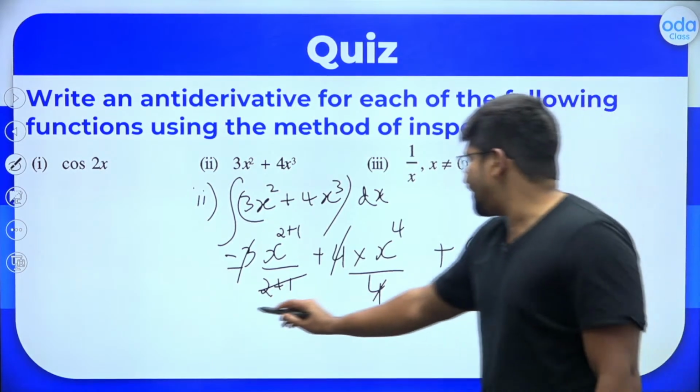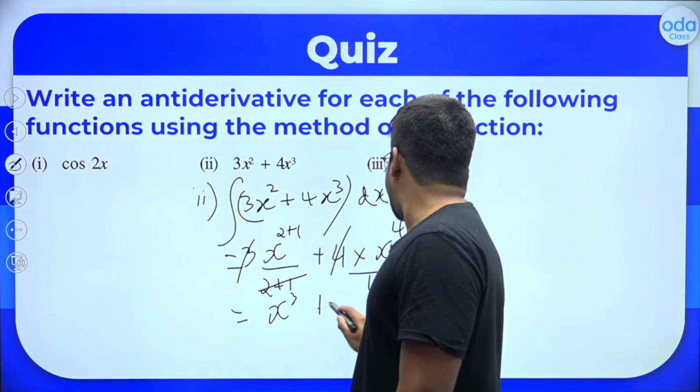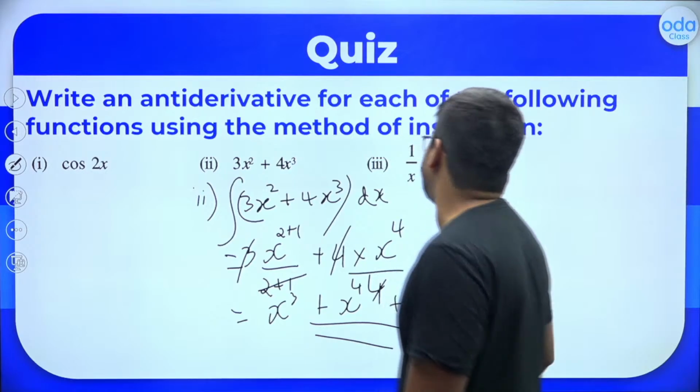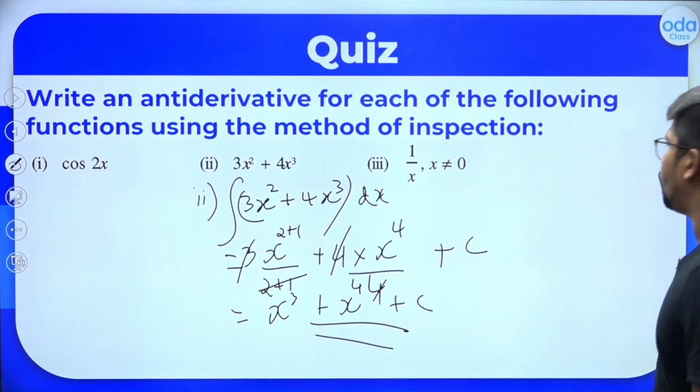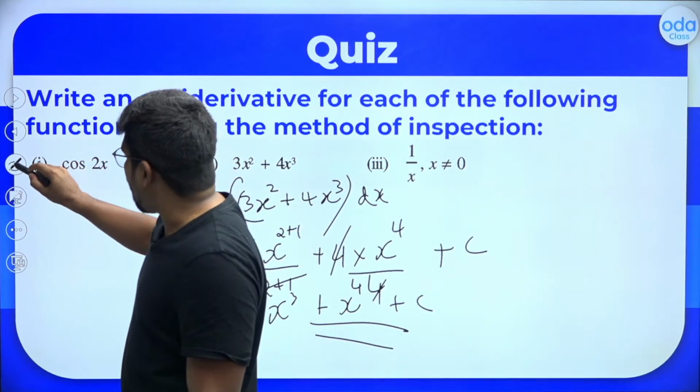So this will be equal to x raised to 2 plus 1, which is x raised to 3, plus x raised to 4 plus c. This should be the answer for the integral for the second question. I hope it is fairly clear to everyone. If that's clear, let's move on to the next question.